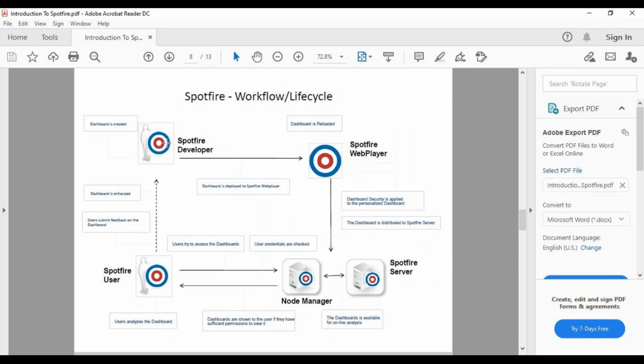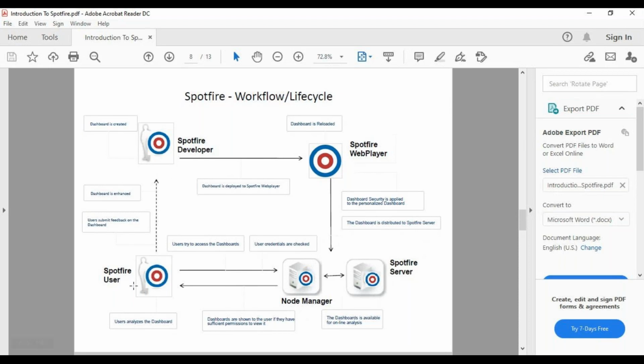So when the dashboard is created, it is published to the web player. It means it is moved to the server. It is published to the server. Now my end user comes, they directly interact with the node manager, which is nothing but communicating with the server. Accesses are defined, so their user credentials are checked, whether the user has access to that particular project, particular folder, and that particular report or not. All that is validated. After that only the users will be able to access the reports.